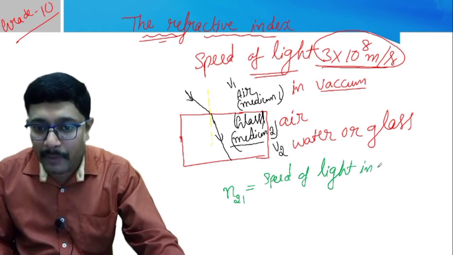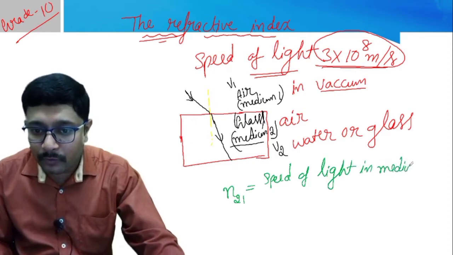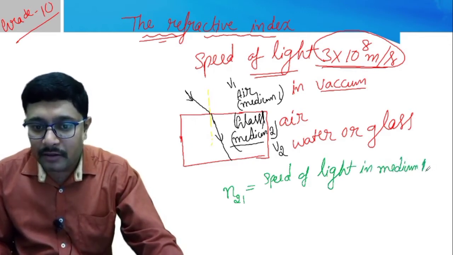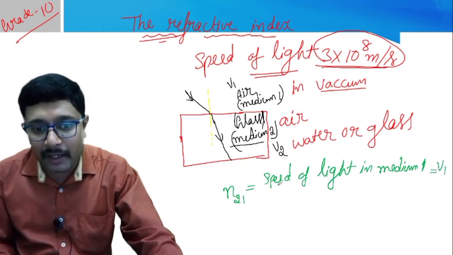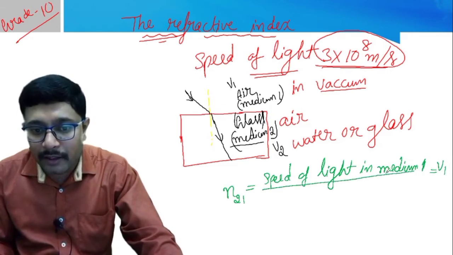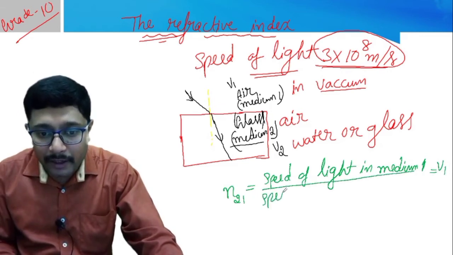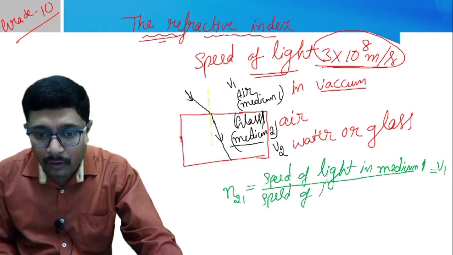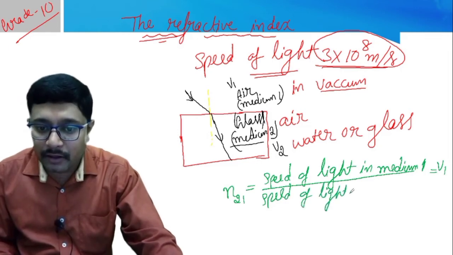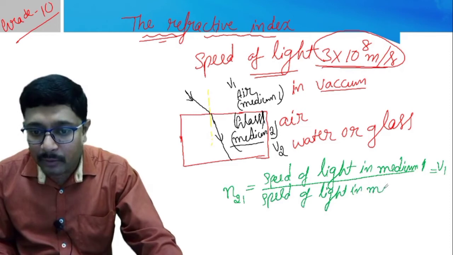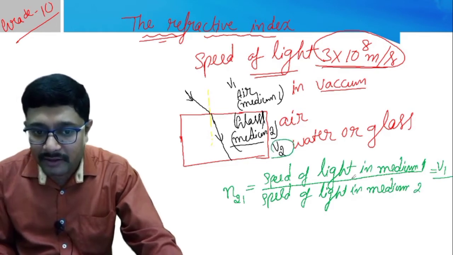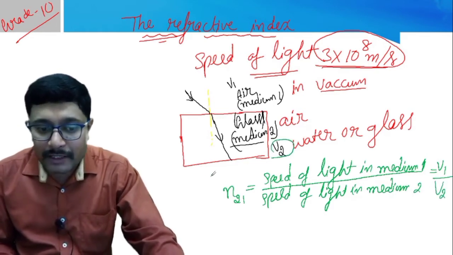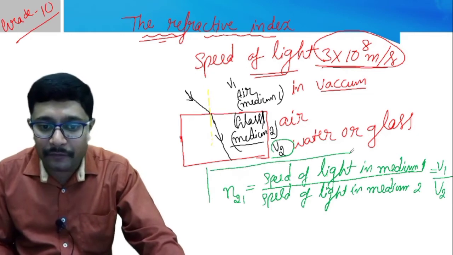in medium 1. So which is the medium 1 here? That is V1 is the medium, and then the speed of light in medium 2, speed of light in medium 2, correct? So which is the medium 2 here? In this example it is V2. So this is the formula of refractive index.